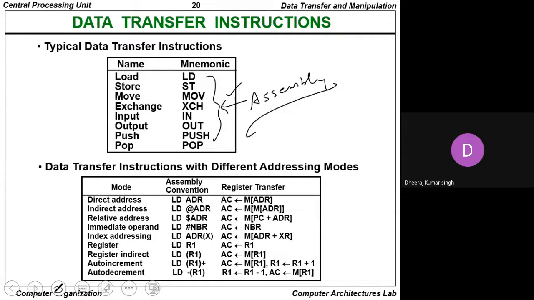So this is the assembly representation of any instruction we provide to the programming languages. Whenever we write a program in C, internally inside the computer it automatically gets converted into assembly language, and the mnemonics of the assembly language can be taken from here.